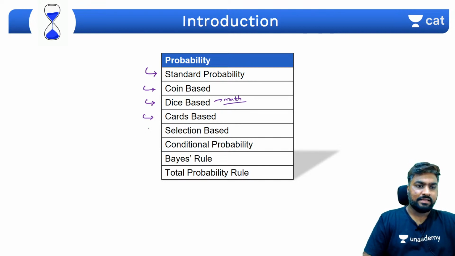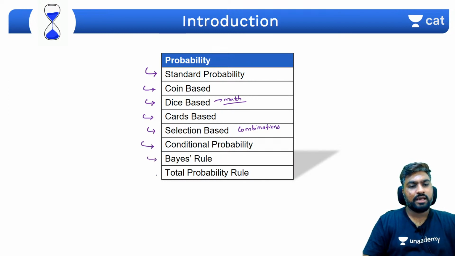Then we have selection based questions that have combinations in it. Then you have conditional probability, you have Bayes rule, and you have total probability rule, right? So these are the areas of probability that we will be covering. So if there's any question with that, please ask. Otherwise, we'll move on.